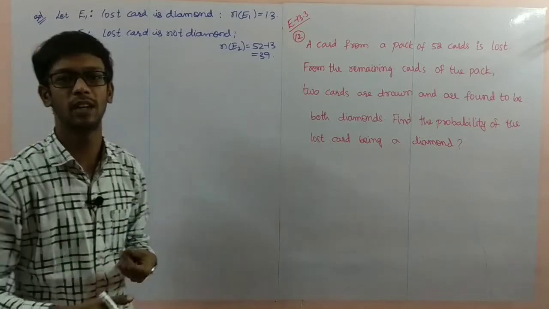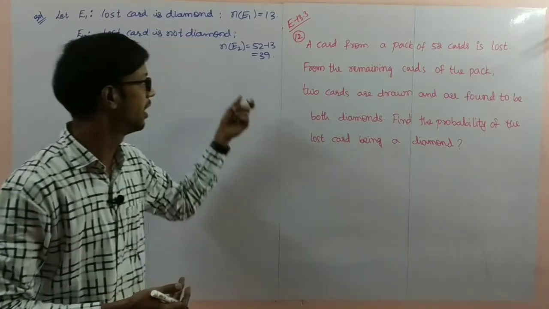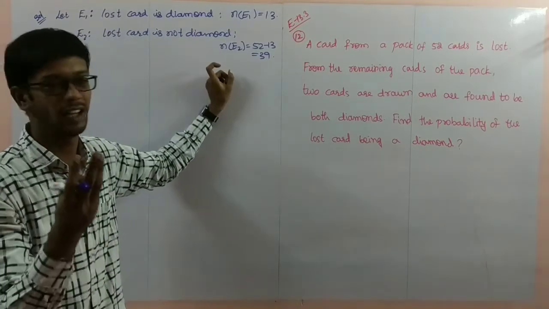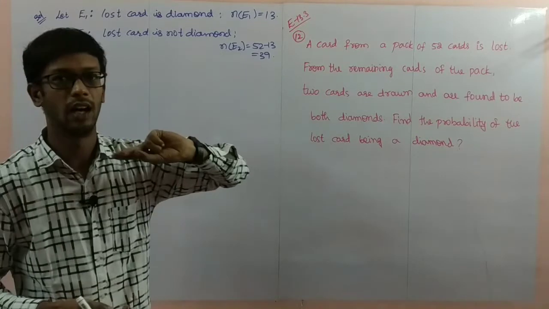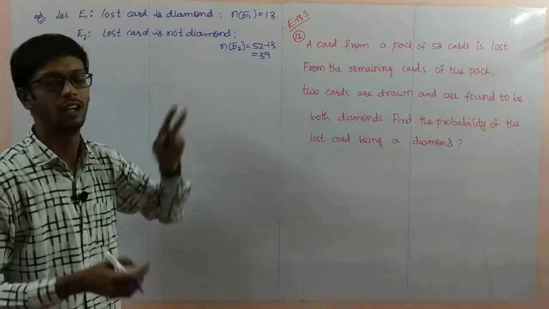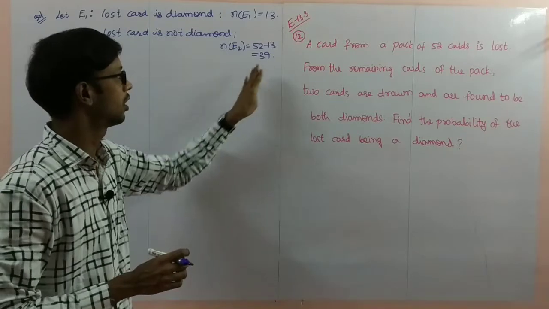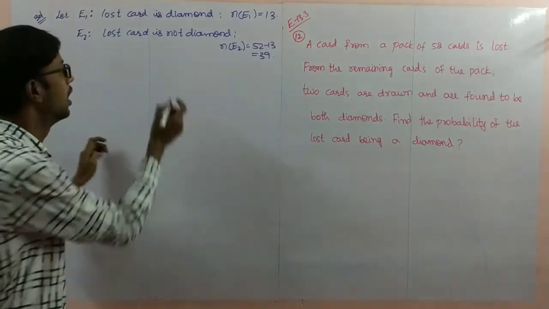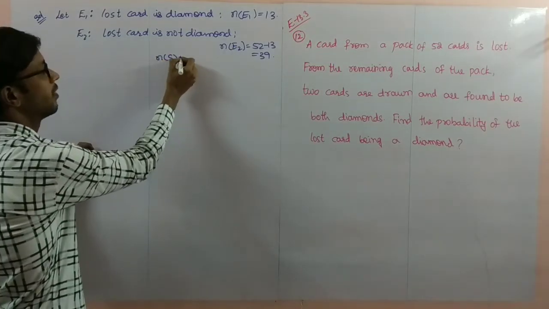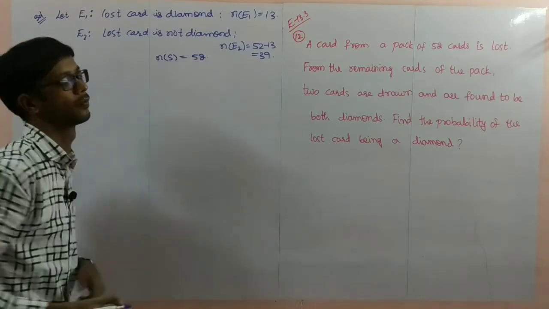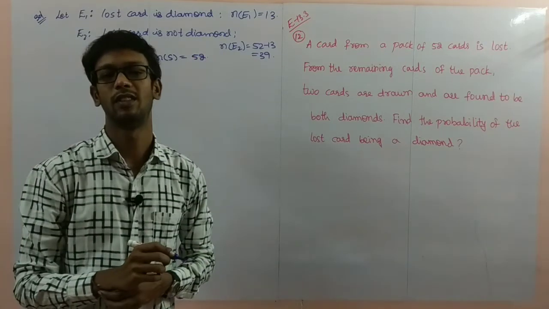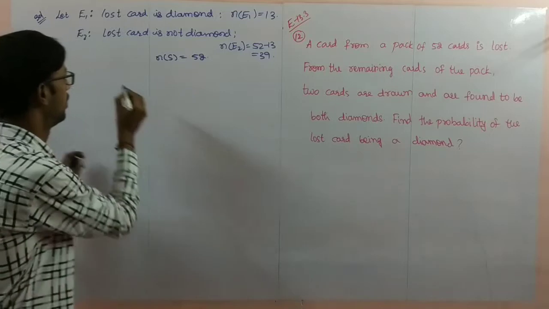Last card is not a diamond means the remaining three types are there: spade, heart, club. So 39 cards are possible. The total number of elements in the sample space S is 52.